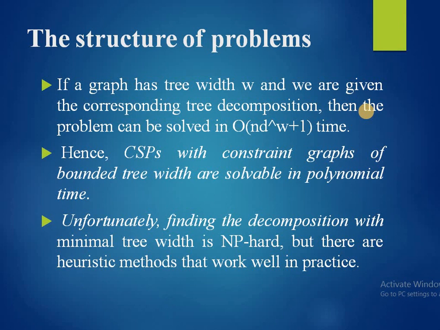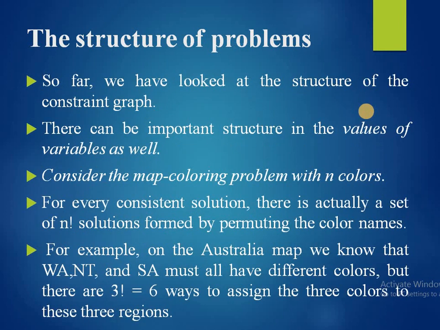If a graph has tree width w and we are given the corresponding tree decomposition, then the problem can be solved in O of n d raised to w plus 1 time. Hence, CSPs with constraint graphs of bounded tree width are solvable in polynomial time. Unfortunately, finding the decomposition with the minimal tree width is NP-hard, but there are heuristic methods that work well in practice. So far, we have looked at the structure of the constraint graph.